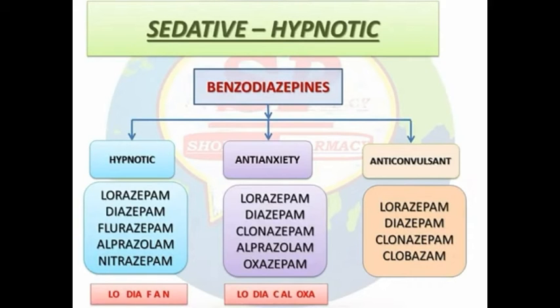And the next organ is liver, and the action of barbiturates on liver is microsomal enzyme induction, and it enhances the metabolism of other drugs. And benzodiazepines do not alter the liver function.